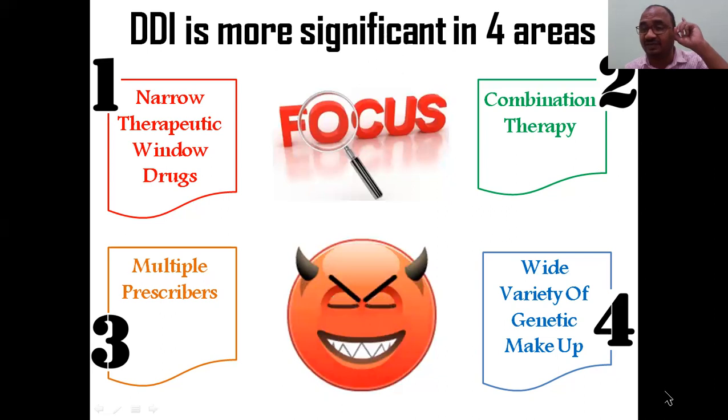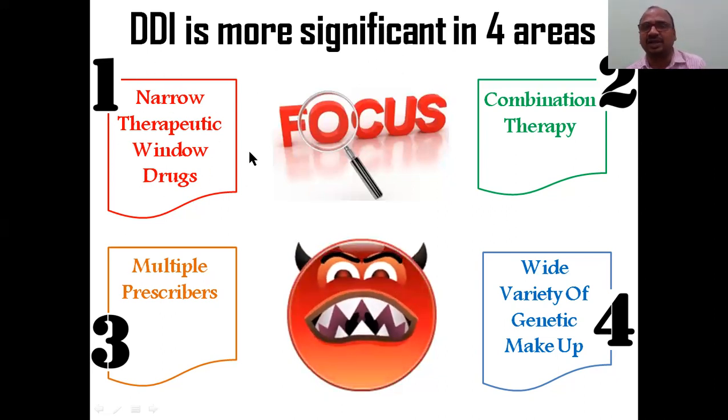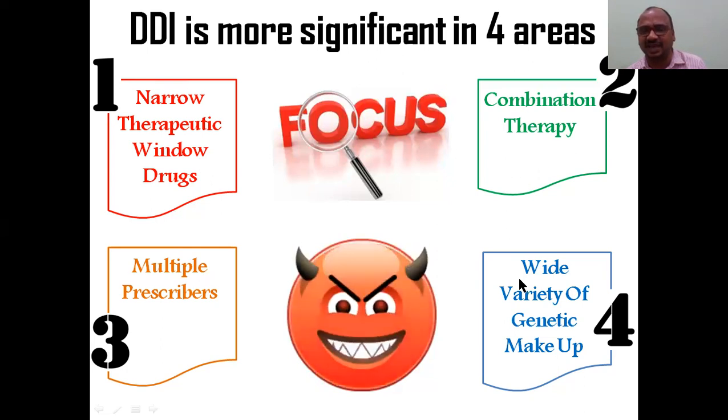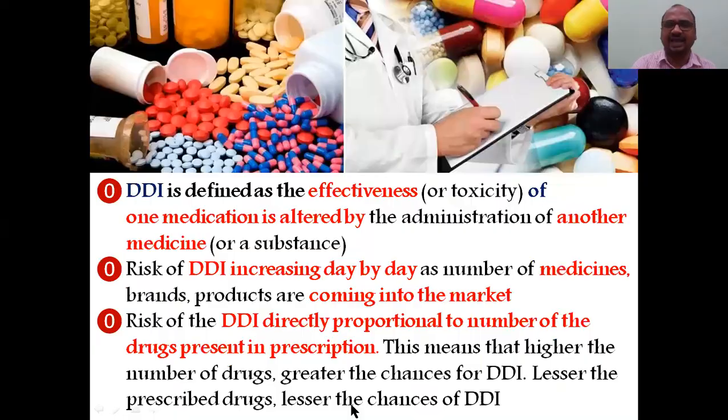I used different colors here for your easy recognition. First, we will see narrow therapeutic window drugs. This is a green color, this is a blue color, and this is a brown color. Like that I have divided. First one, DDI is defined as the effectiveness. See the bold lines so that you will understand the entire concept.